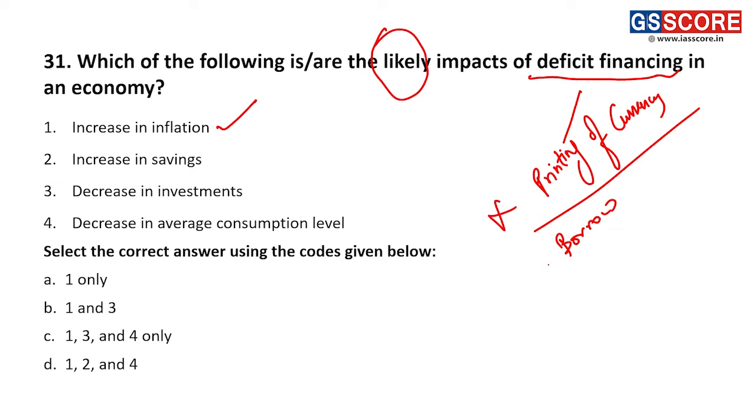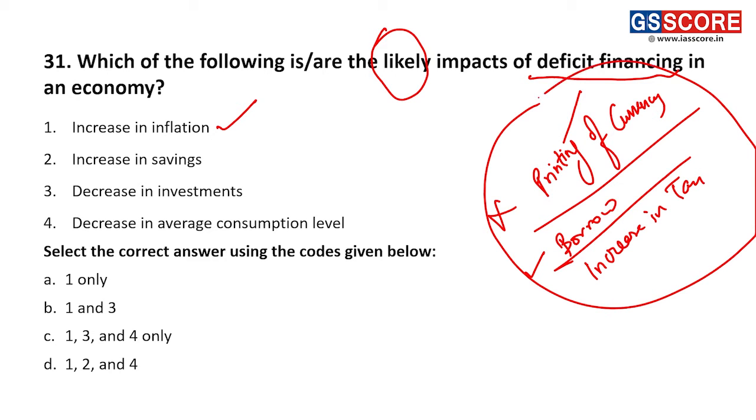Borrowing also creates some inflation. Generally it is this option that we opt for. The third option, which governments would not like to opt for, is increase in taxation. So whichever of these you undertake, there will still always be some price rise.